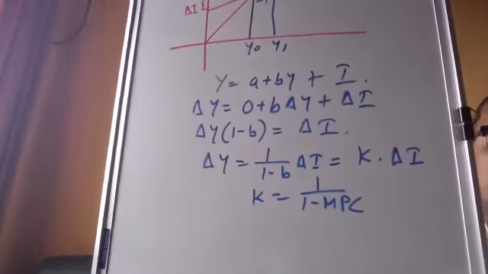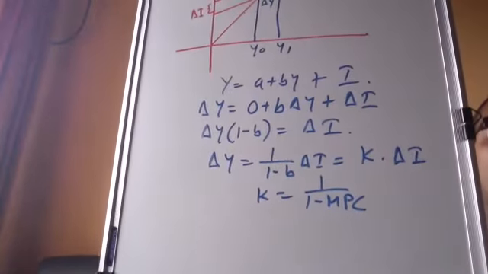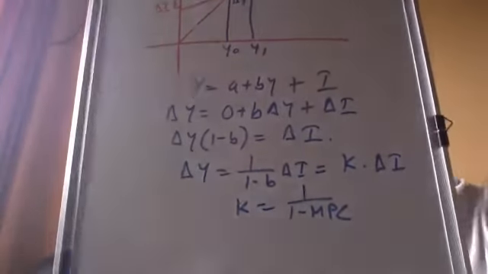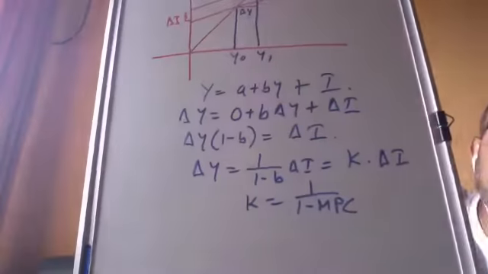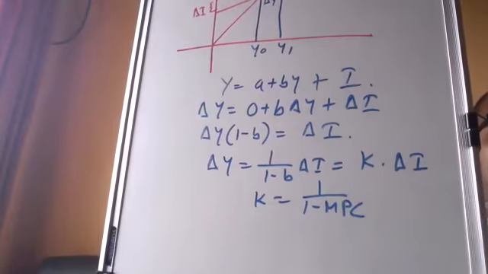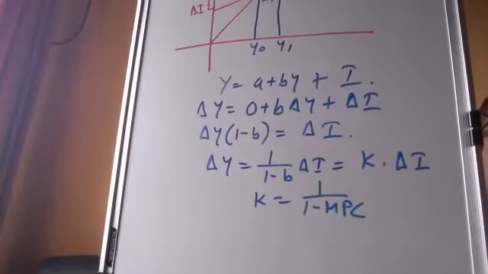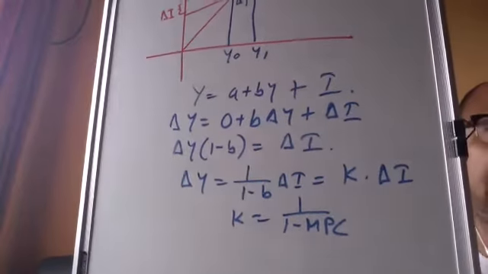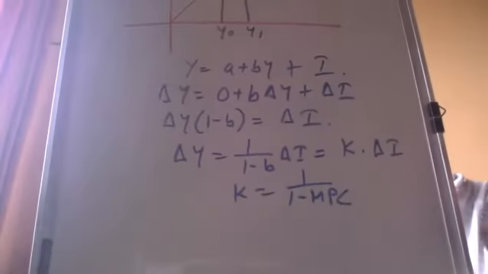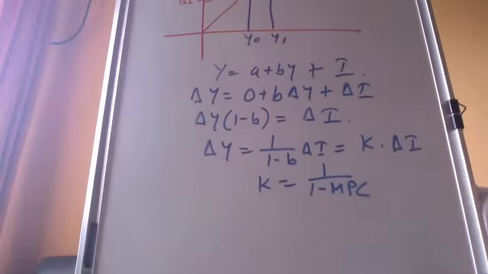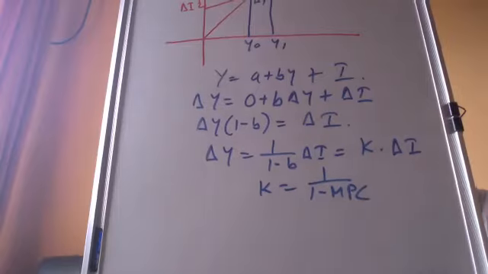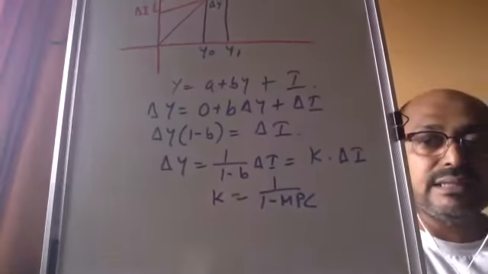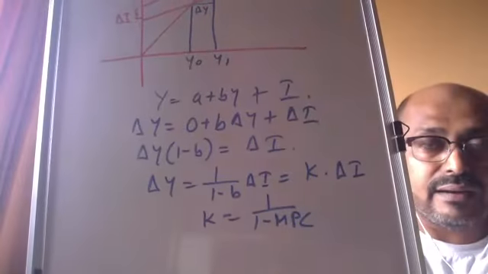Now the rest is easy. You take delta Y on one side. So this K is called multiplier, which is 1 by 1 minus MPC. Or you can write 1 by MPS, because 1 minus MPC is MPS. So K is 1 by 1 minus MPC, or you can write K is equal to 1 by MPS. This is called the concept of multiplier.